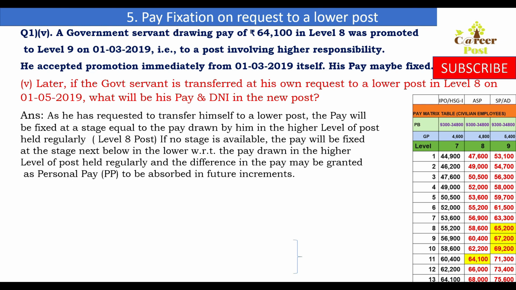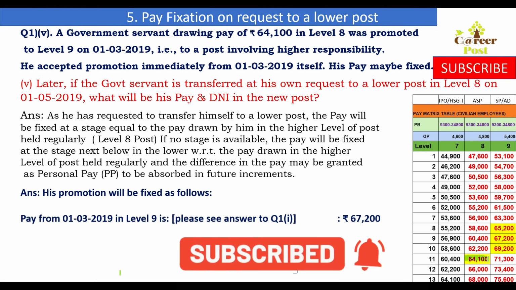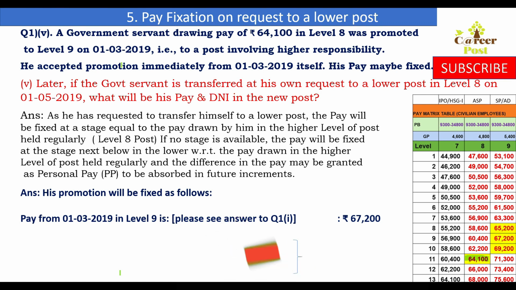What will happen in his case? Let us see. First, we have to give promotion to him as on 1/3/2019. This is the first case, we have done it already in question 1. However, I will explain a little. See, his pay is 64,100 now, and he has opted for pay fixation immediately from 1/3/2019 itself. So what will be his notional? He will be given the notional increment 66,000 in level 8, and his pay fixation will be the next cell or equal cell of 66,000 in level 9, because he is accepting the promotion in level 9.